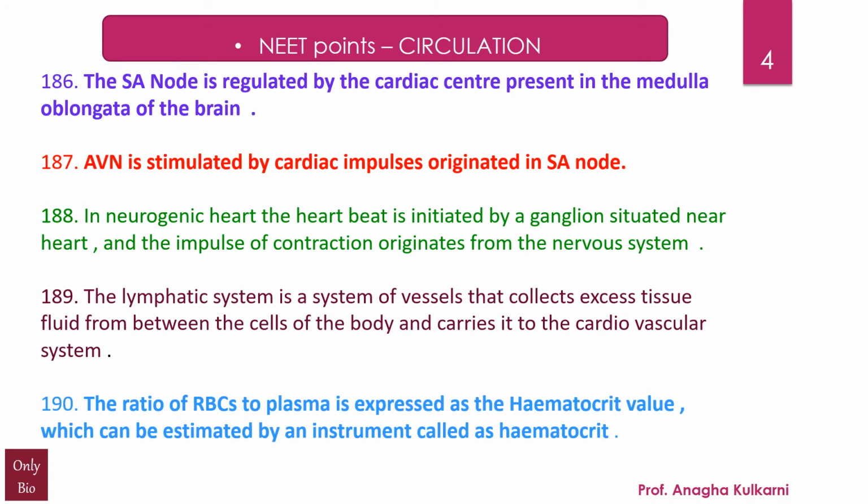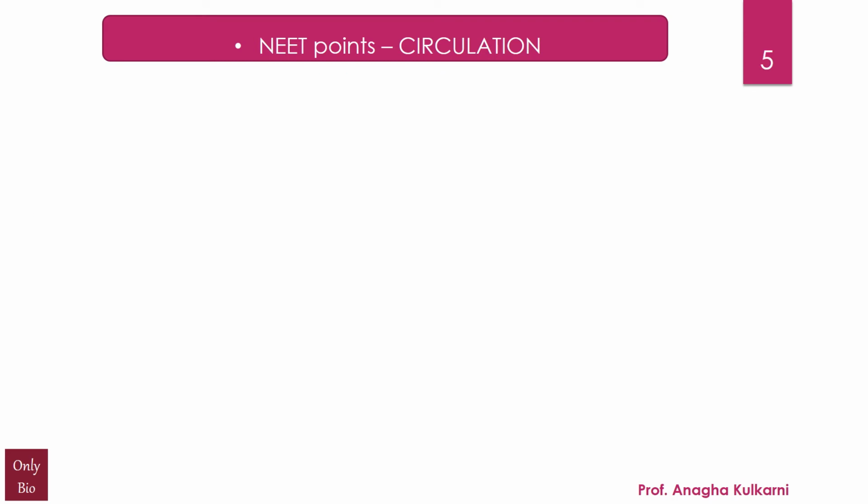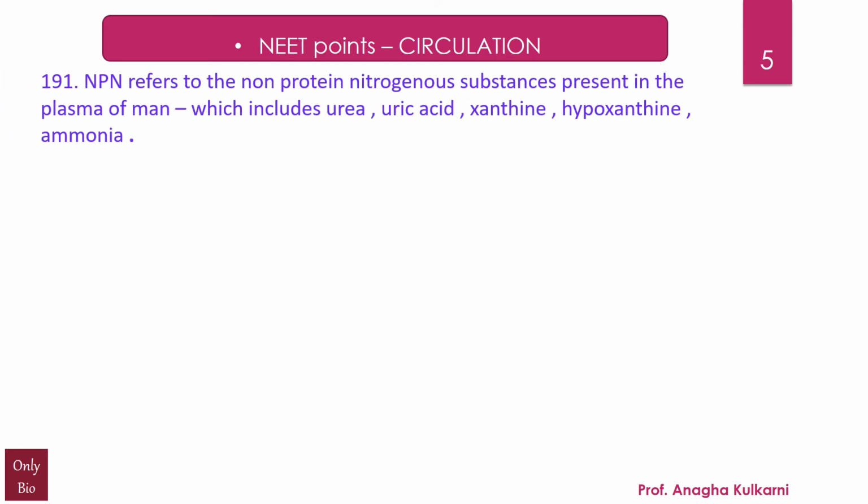Next, the ratio of RBCs to plasma is expressed as the haematocrit value, which can be estimated by an instrument called haematocrit. Point number 191, NPN refers to the non-protein nitrogenous substances present in the plasma of man, which includes urea, uric acid, xanthine, hypoxanthine and ammonia.